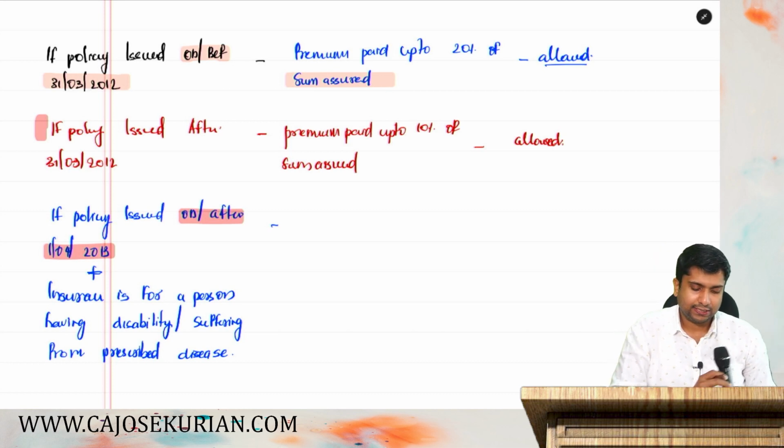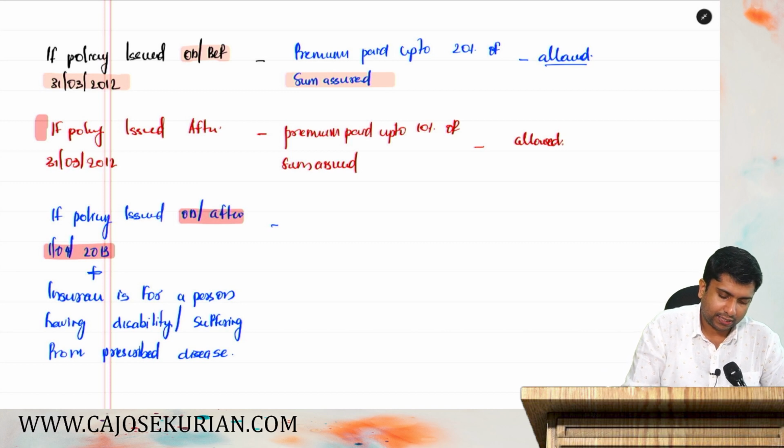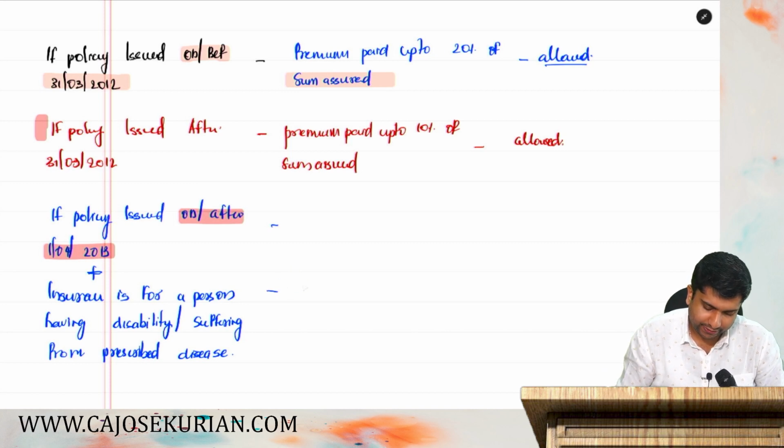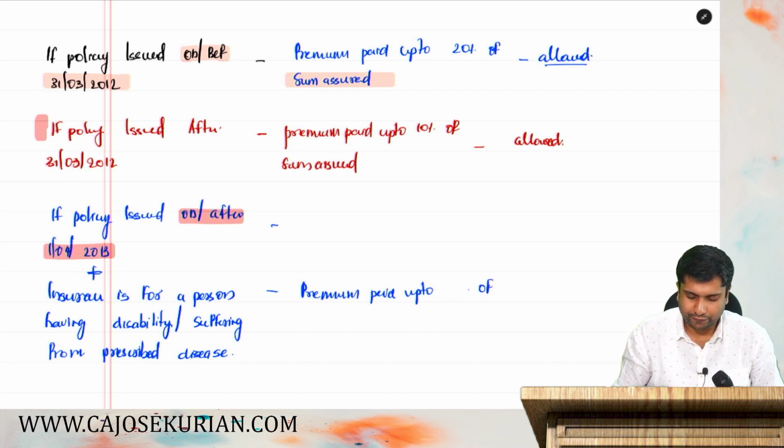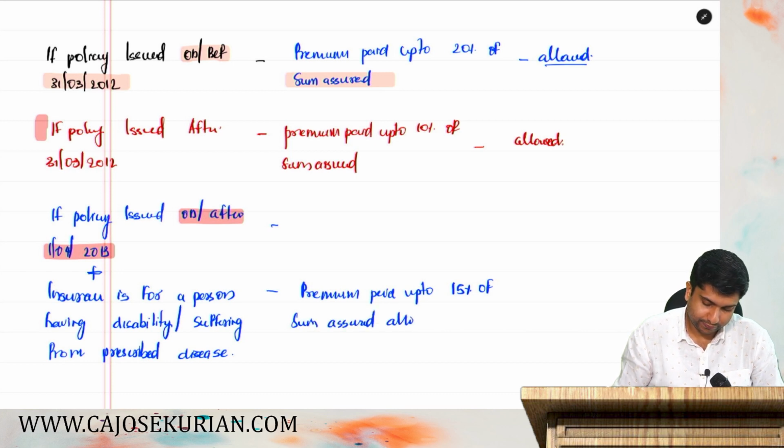In such case, the department says they are coming up with a higher limit, that is premium paid up to 15% of sum assured. It is not 18, it is 15, okay? 15% of sum assured allowed as deduction. That's what the department says.